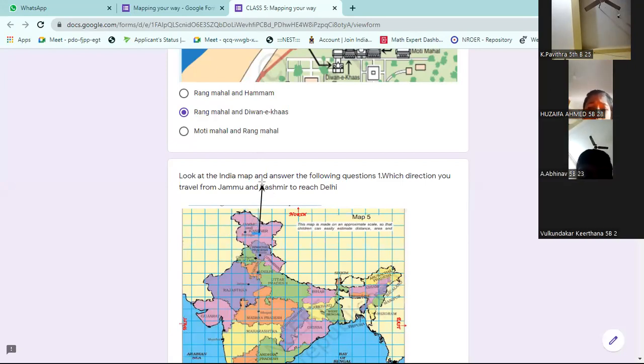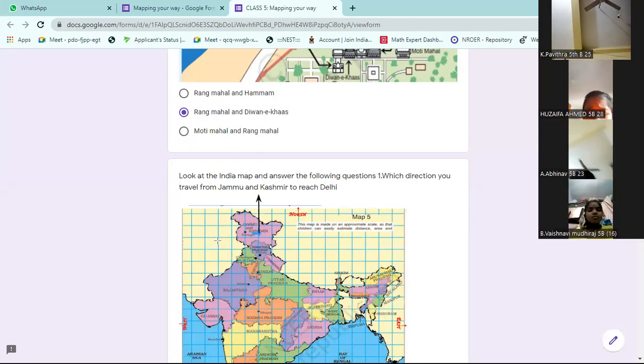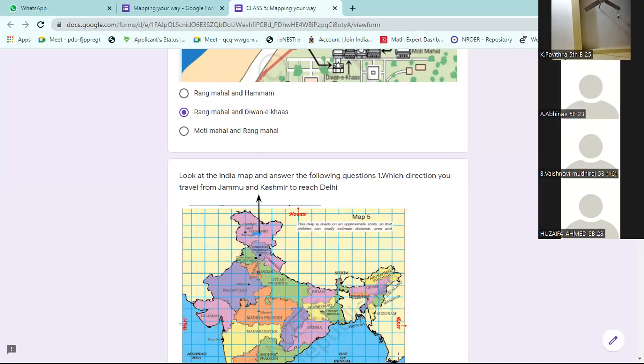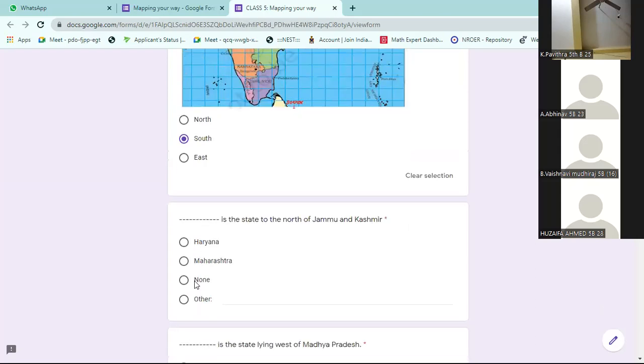North side of Jammu and Kashmir. What is there? Is any state there? None, sir. There is no state. Look at the direction. North side, there is none. None is our answer.